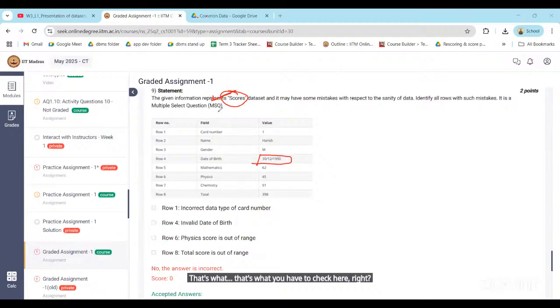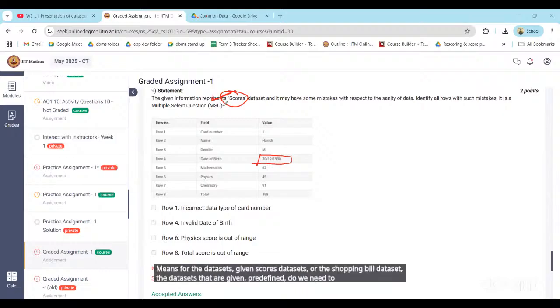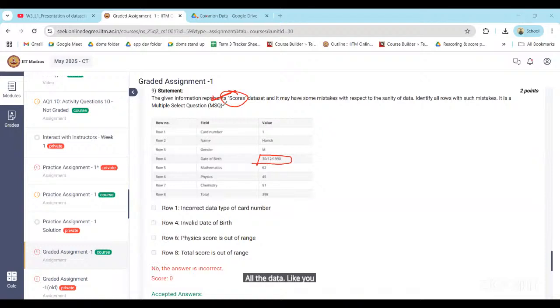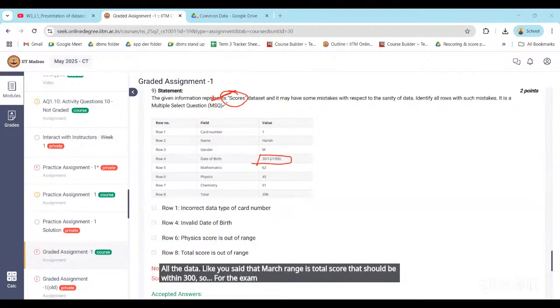Sir, for all the data sets given, do we need to remember the ranges? For the scores data set or the shopping bill data set, the predefined data sets, do we need to remember their ranges? Like you said that the total score should be within 300. For the exam, do we need to remember those?